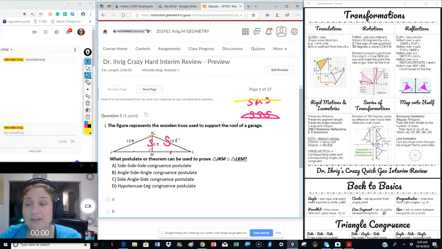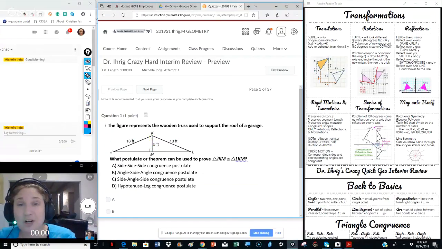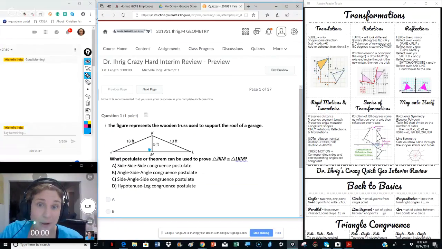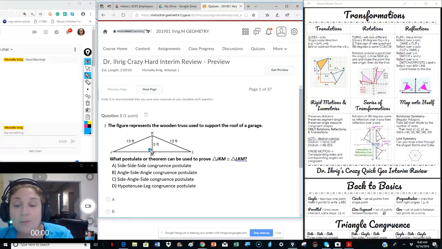So instead of calling these things side, we actually have to call them hypotenuse and leg. The fact that this is a right angle, we probably have proven that it's a right triangle. And if you have a right triangle, you need the hypotenuse and you need the leg of the triangle to prove the triangle is congruent. The hypotenuse is always the longest side of a right triangle. So here's my right angle.